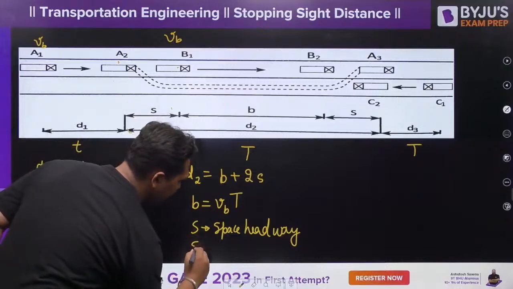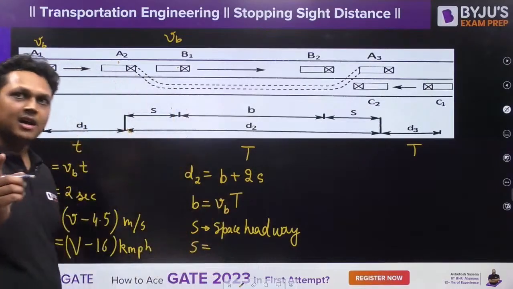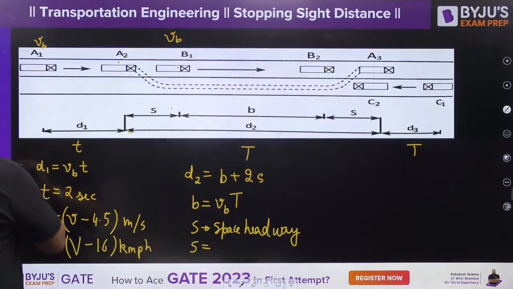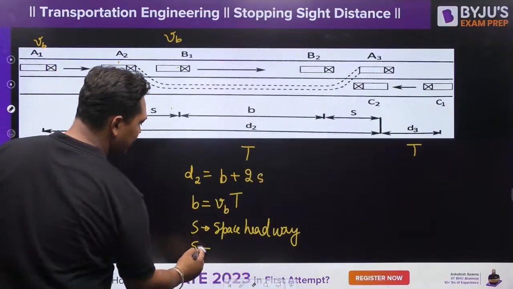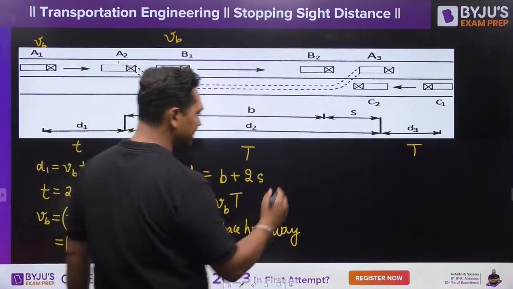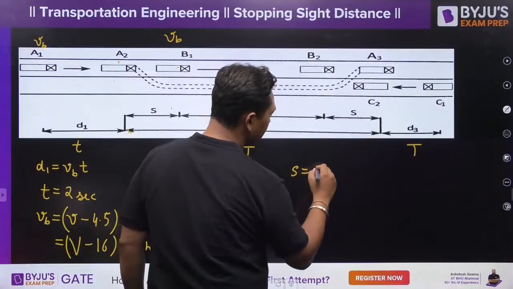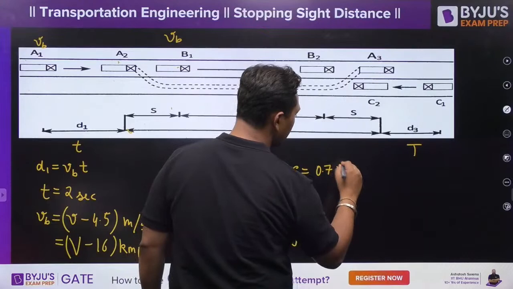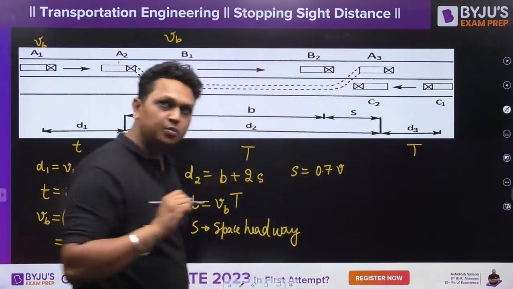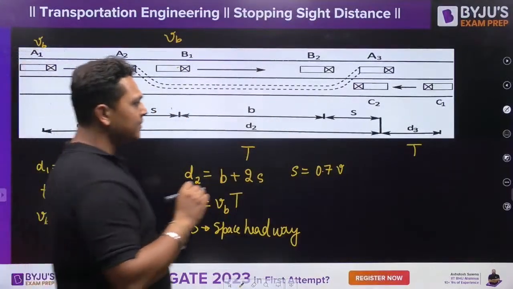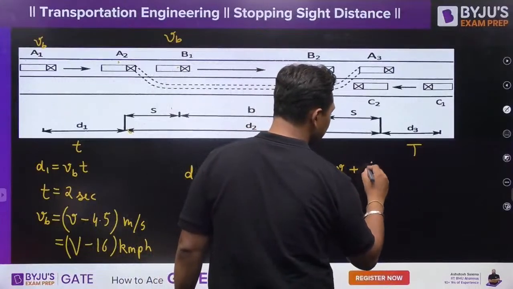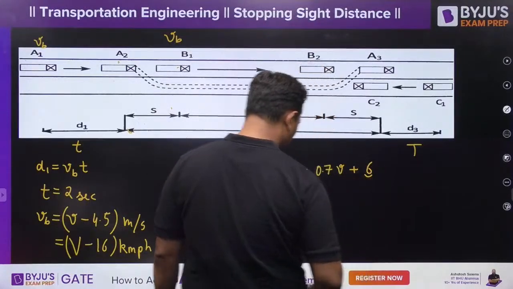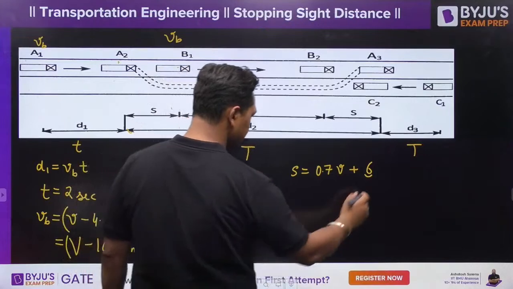The space headway, the distance between your vehicle and the next vehicle, is given by the IRC code as equal to 0.7 into V, where V is your design speed, plus 6. 6 is the length of your wheelbase.